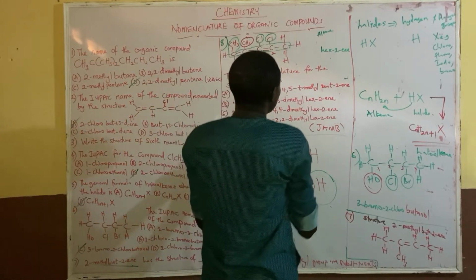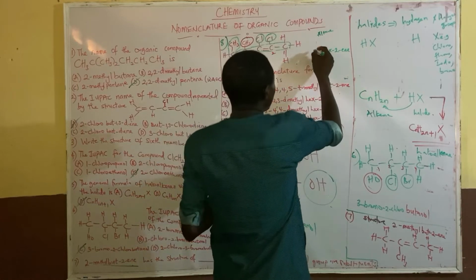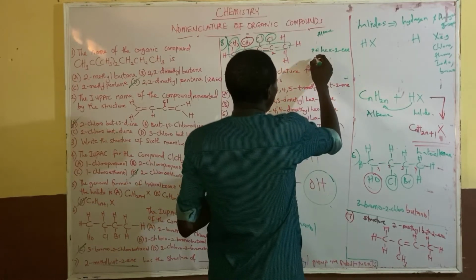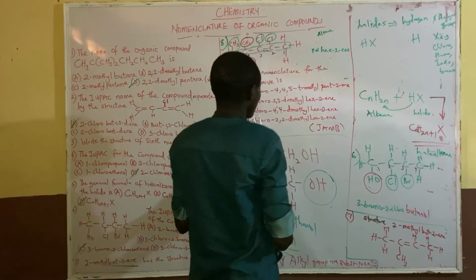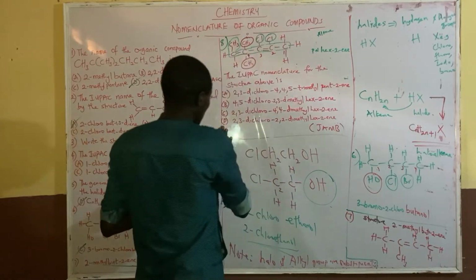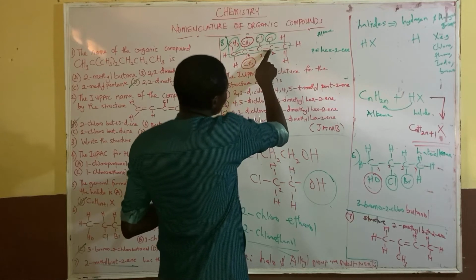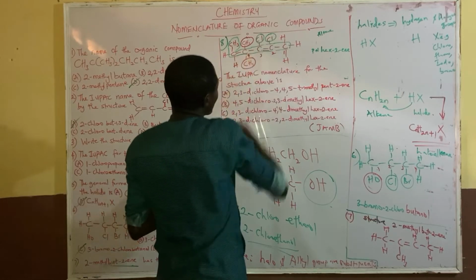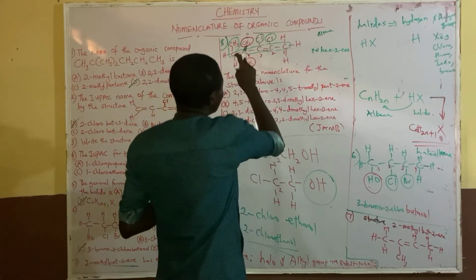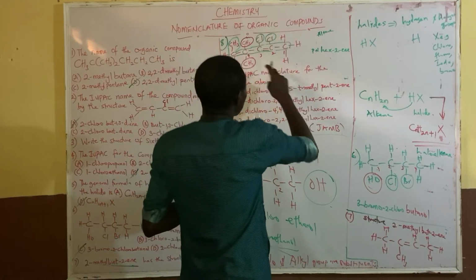So if I want to name this now, know that my parent name is this. Now let me write it here. My first substituent here is chloro, and methyl. They are both di.